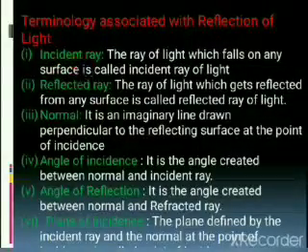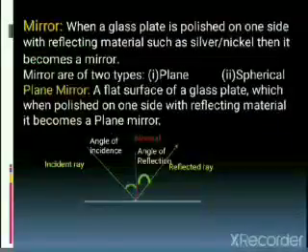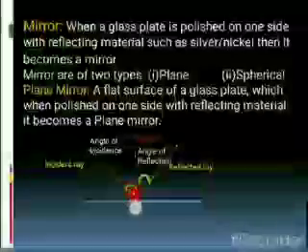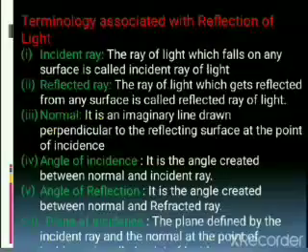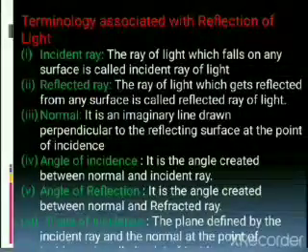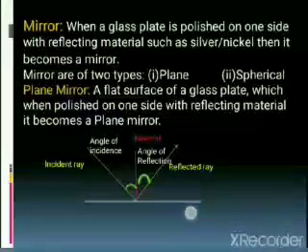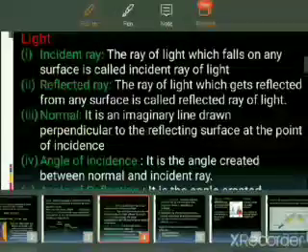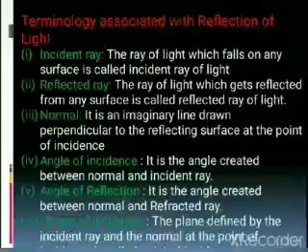First one, the incident ray: light which falls on any surface is called the incident ray. This light is falling on this surface, so this is known as the incident ray. The reflected ray is light which gets reflected from any surface. When a ray of light hits the plane surface, this is a mirror, after reflection it travels in this direction. So this is the reflected ray.